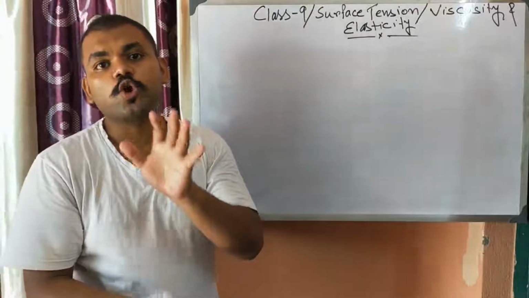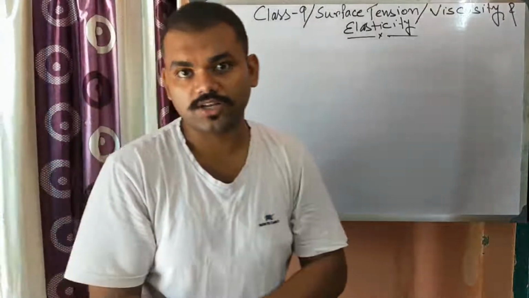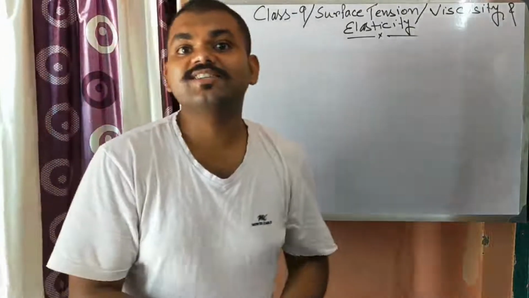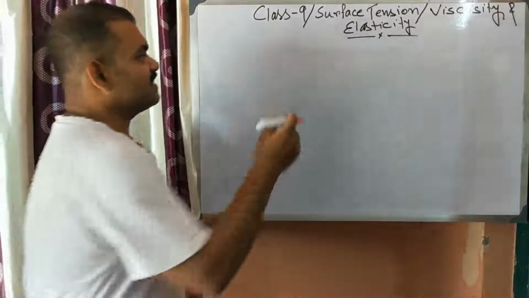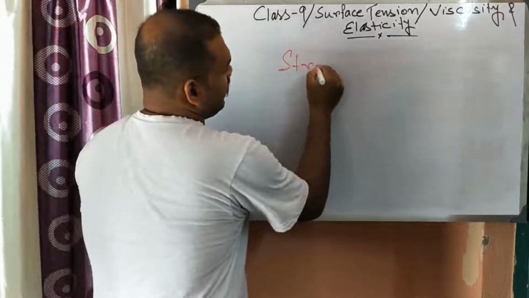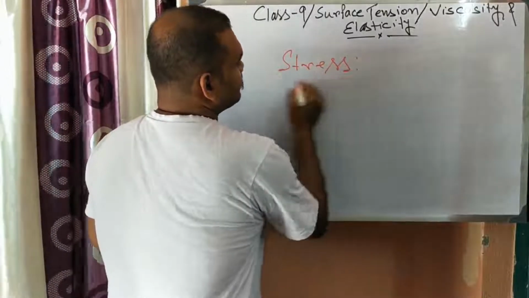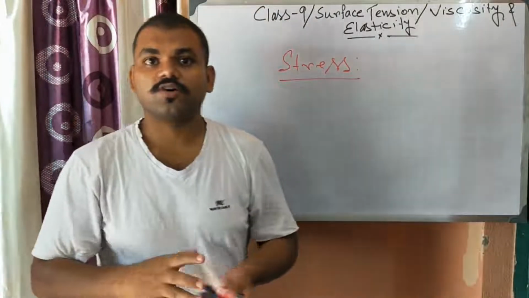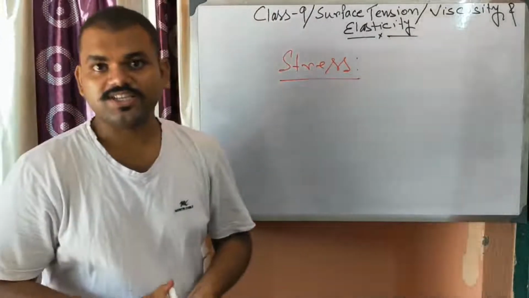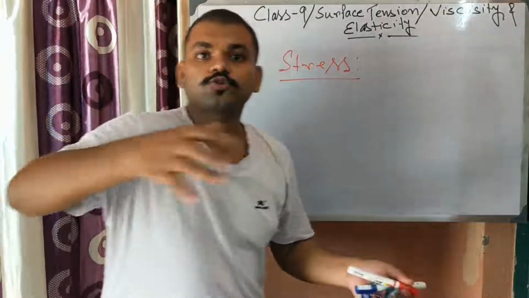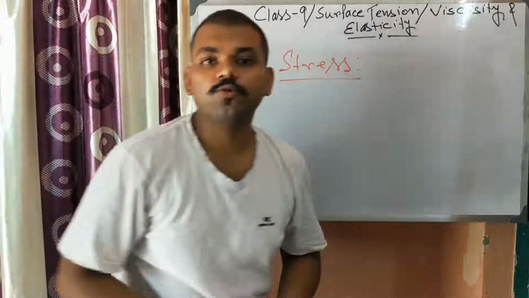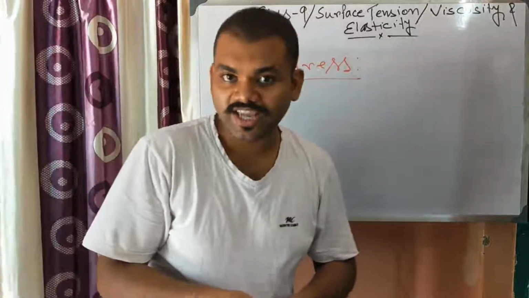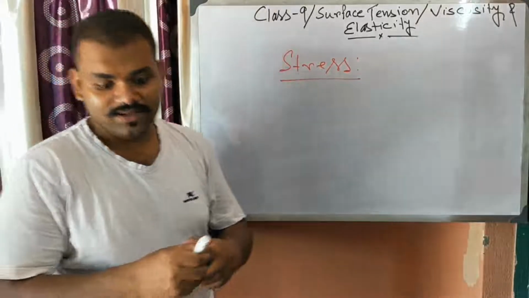The force of restitution per unit area is known as stress. Stress is the force of restitution which occurs from inside, equal to the force you give from outside, per unit area.